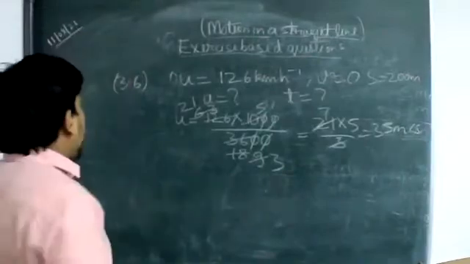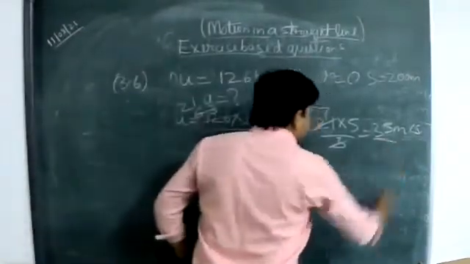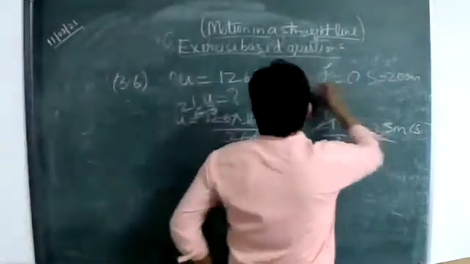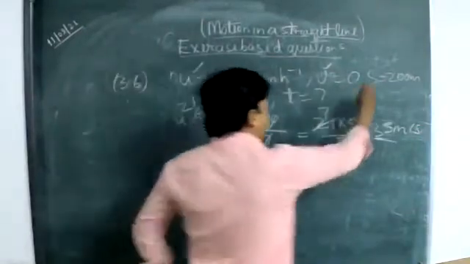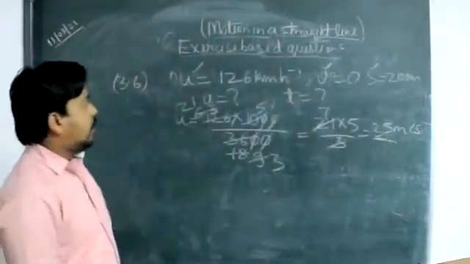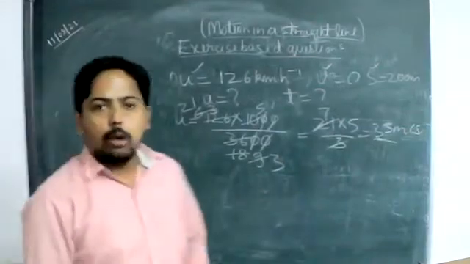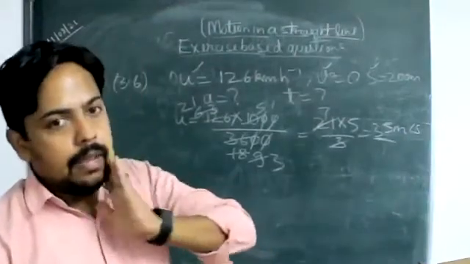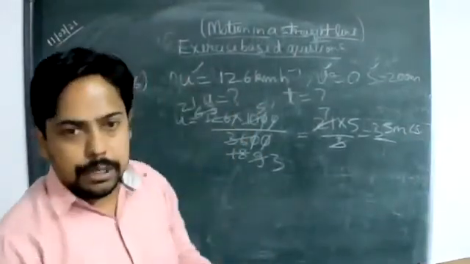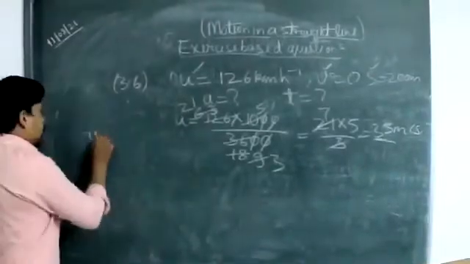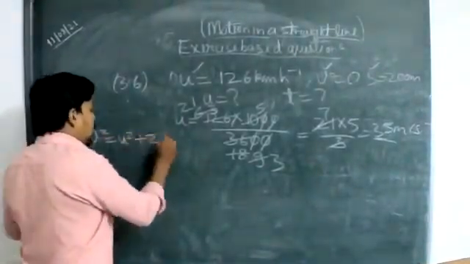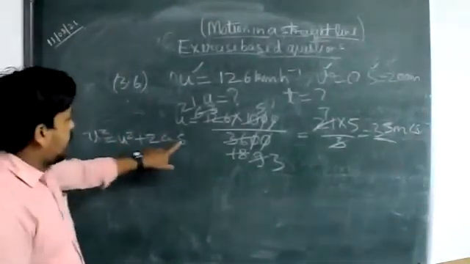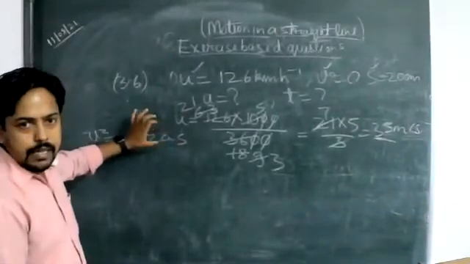Okay. Now after getting this quantity as the initial speed, we are having the final velocity, we are having the initial velocity, we are having S, that is displacement. So which formula out of the three? The third equation of motion. Obviously we will be applying the third equation, because from there we will get the value of acceleration. So v square is equal to u square plus 2as. We have this, this and this, so this quantity, the value of a, can be determined.